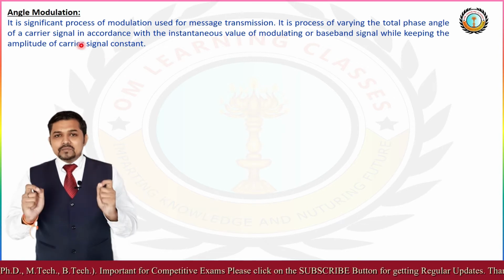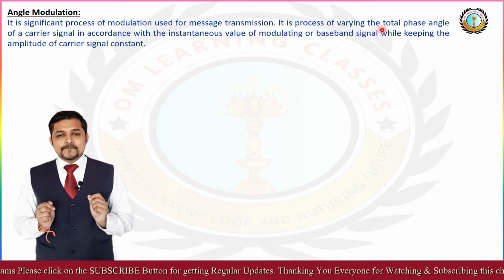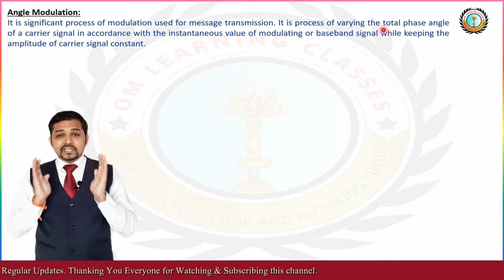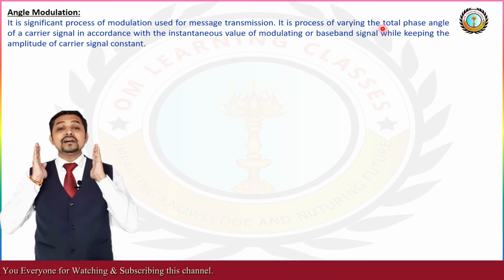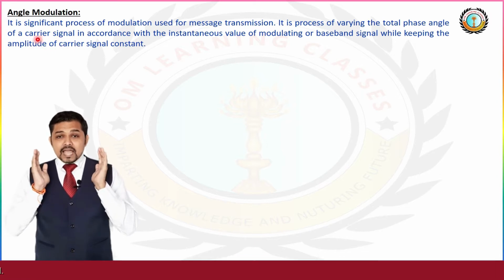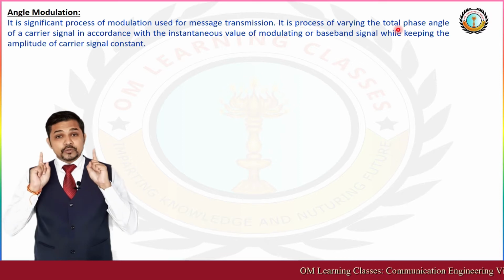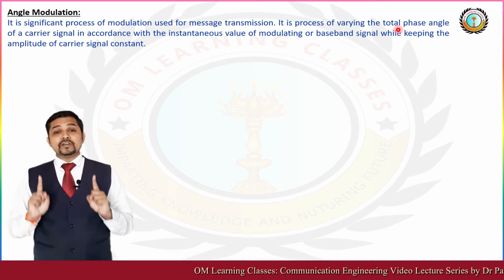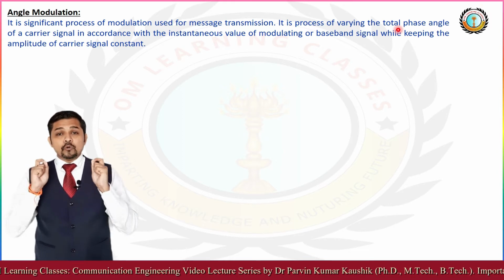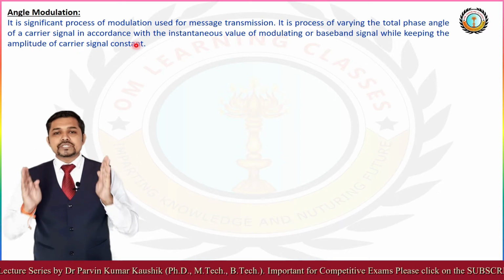But in angle modulation, the second category of continuous wave modulation, we focus on the total phase angle of the carrier signal instead of its amplitude. You must always remember that when we deal with angle modulation, the amplitude of the carrier signal always remains constant.